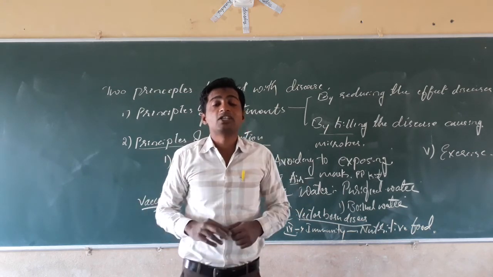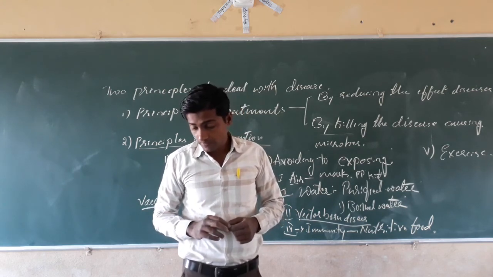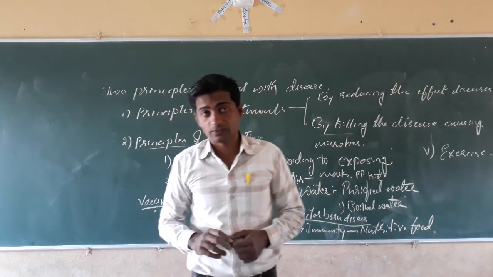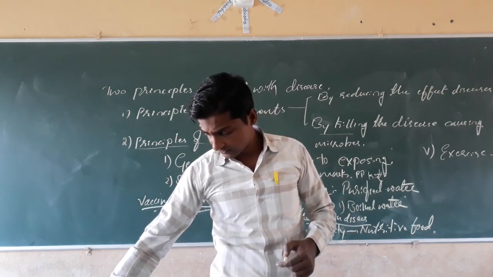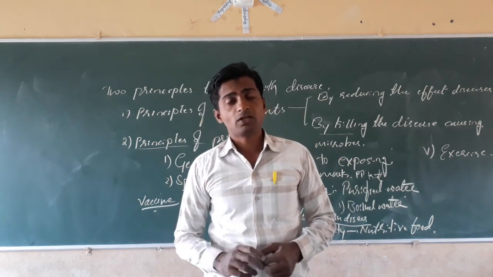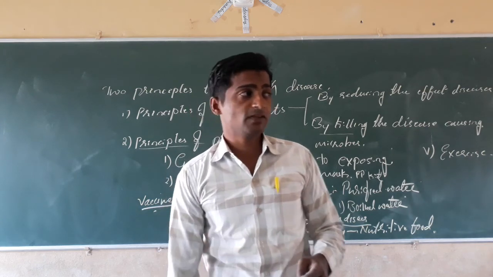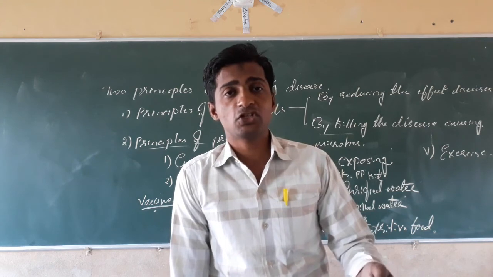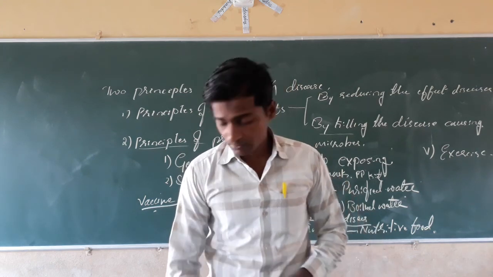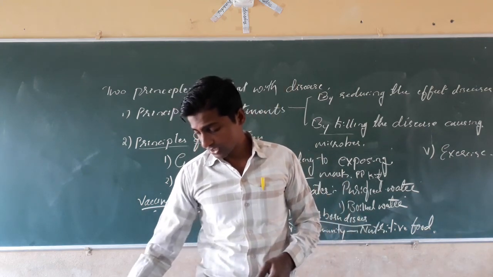That is called immunization. If one is affected by a disease like smallpox or polio, it has to be prevented. Due to lack of vaccination, a person can suffer from a number of viral diseases.